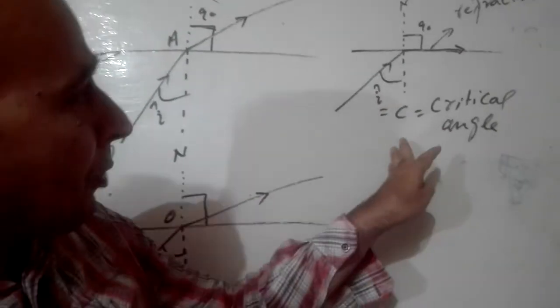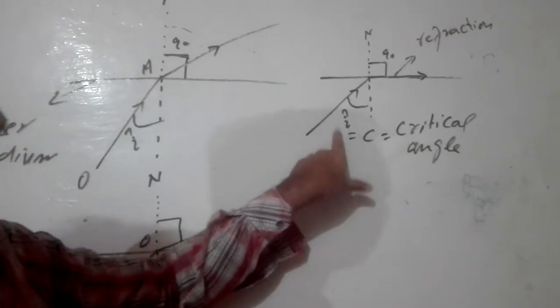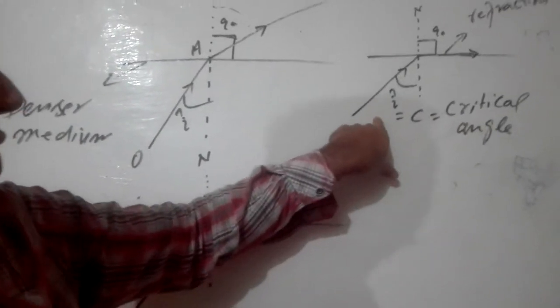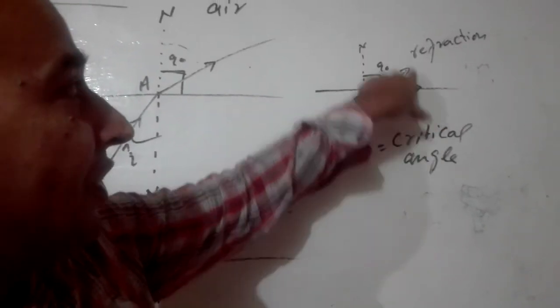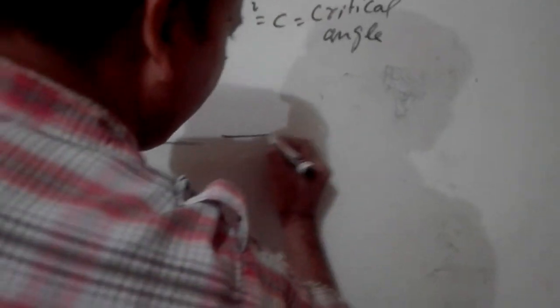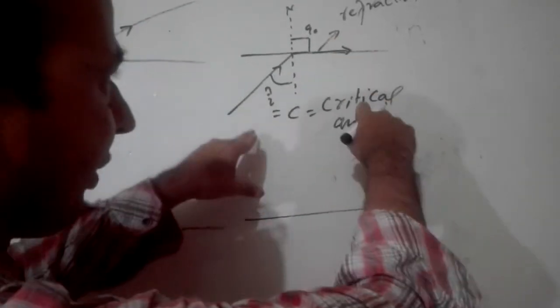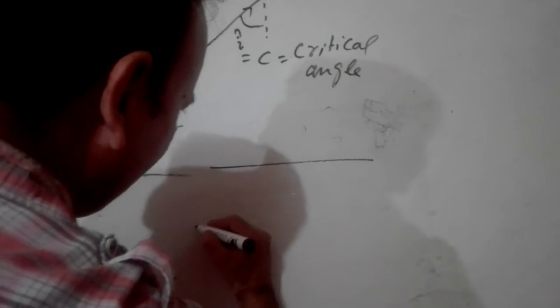Now, this is the property of a denser medium: when the angle of incidence becomes greater than this critical value, the light rays don't refract. Instead of refracting, they reflect back into the same medium. Suppose this is the denser medium down here, and up here is the air medium. Now I have increased the angle of incidence.